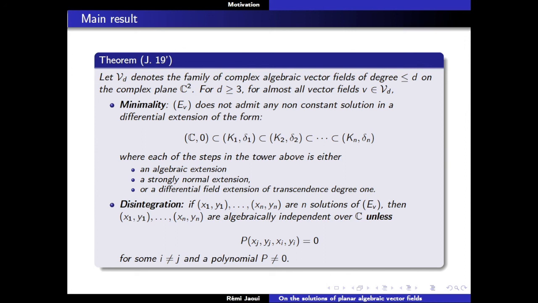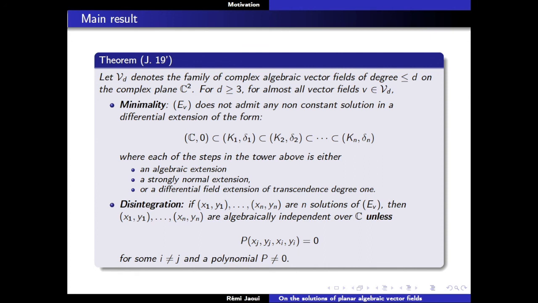Okay, so if you think about the Hamiltonian case, how we were solving the Hamiltonian equation, the first extension we were making was a pure constant field extension. Then, maybe you need a little bit of algebraic extension, so the second one was an algebraic extension because I was working over C(Y), C(H) algebraic. And the third one is a strongly normal extension in the case where the degree was 2, 3, or 4. And when the degree was 5, you had a second extension of this form. So Hamiltonian vector fields do not satisfy that.